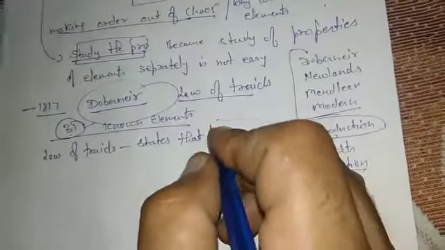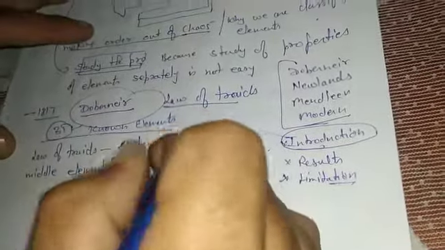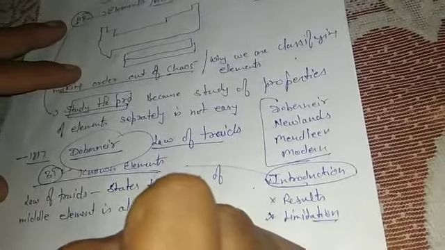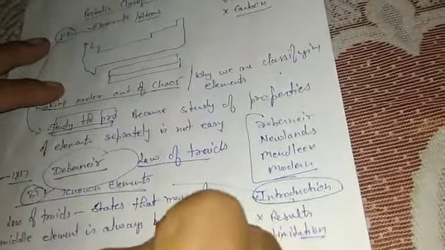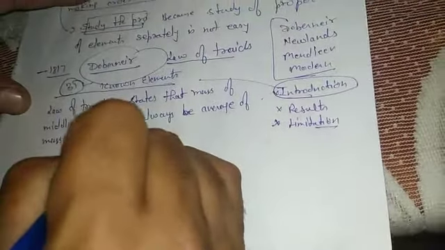What does the law of triads state? The law of triads states that the mass of the middle element will always be the average of the masses of the first and third element.